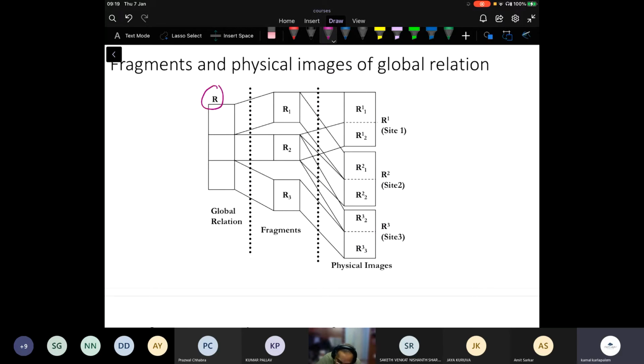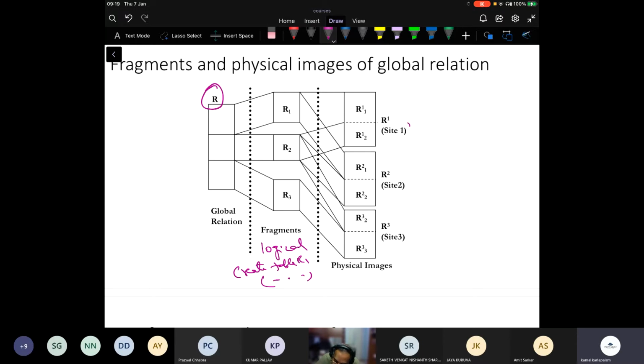I have a global relation R, and R is fragmented into R1, R2, R3. This is still logical. One way of looking at it is like create table R1 with a set of columns. So these are like create statements.